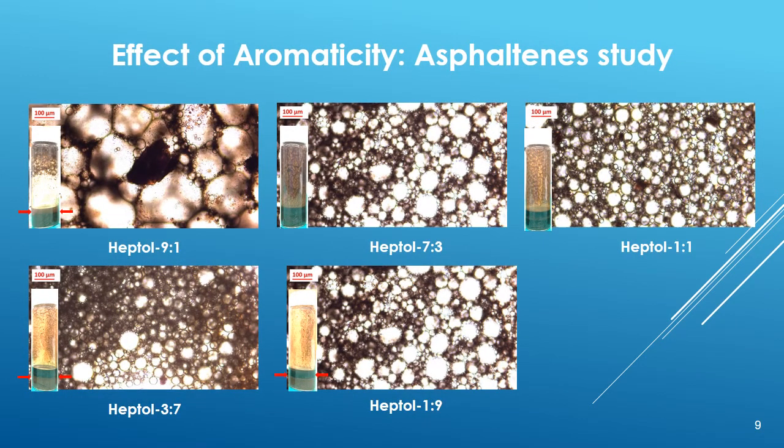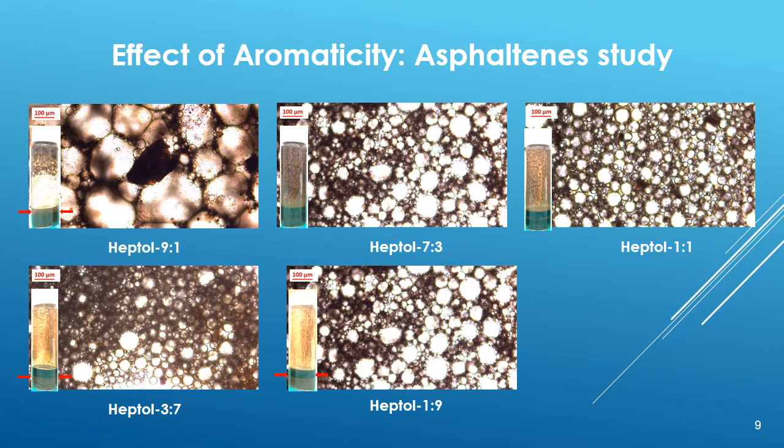The effect of oil aromaticity was studied by adjusting the ratios of heptane and toluene, thus generating model oils with various polar environments. The lower the ratio, the more polar the oil environment, since toluene becomes the main part of the oil phase. As can be seen, the emulsion was stable when the heptol ratio was neutral, such as 7:3 and 1:1. At extreme heptol ratios, such as 9:1, 3:7, and 1:9, the emulsions became unstable and phase separation was observed.